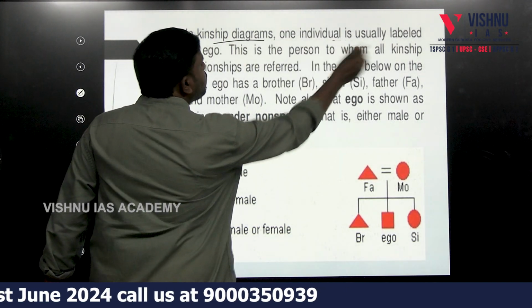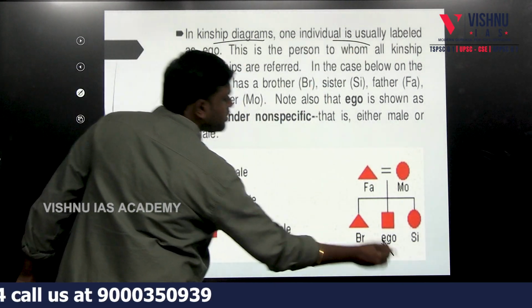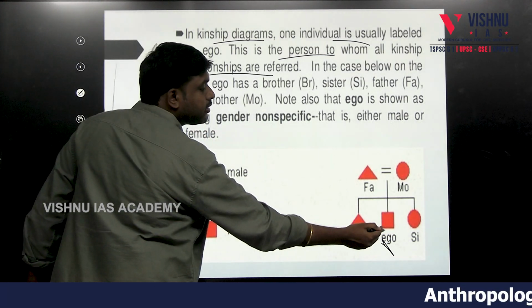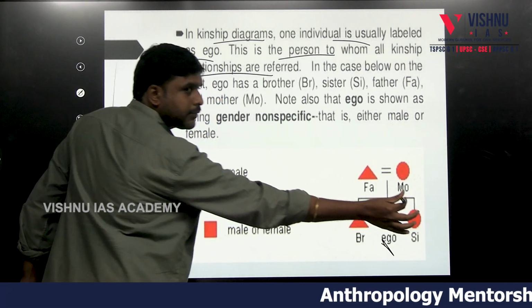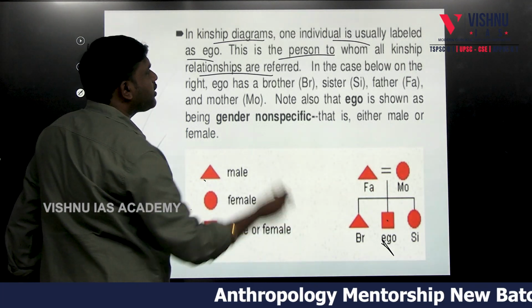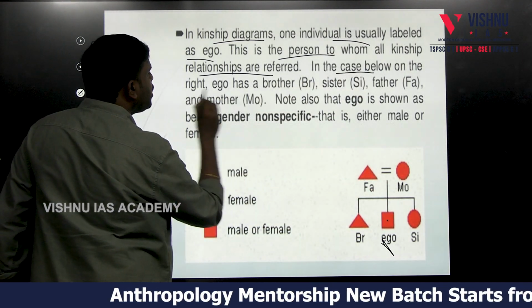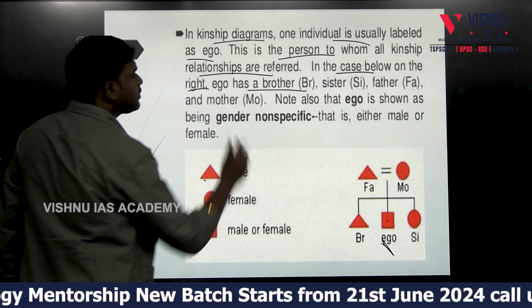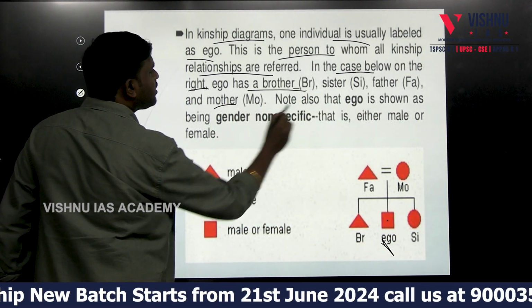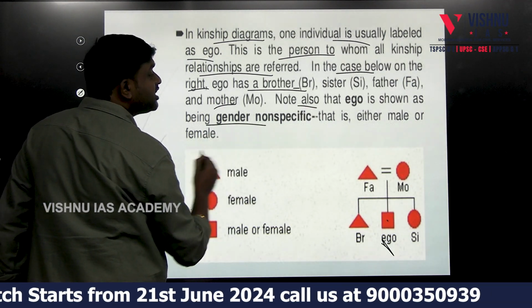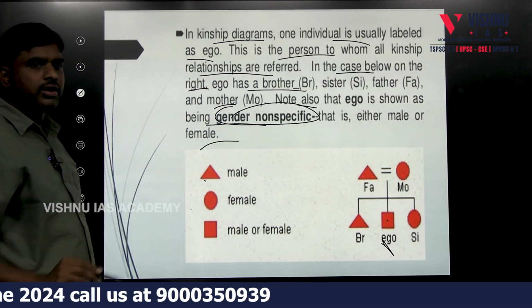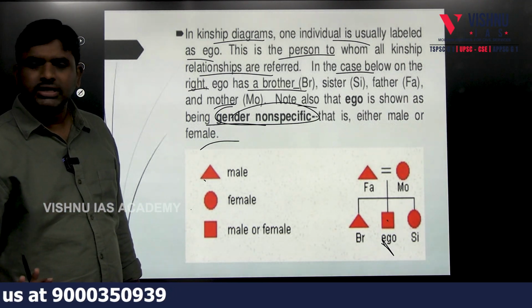In kinship diagrams, one individual is usually labeled as ego. This is the person to whom all kinship relations are referred. Ego means reference point. In the case on the right, ego has a brother, sister, father, and ego is shown as gender neutral, that is, it can be either male or female. In that way we will draw the kinship diagrams.